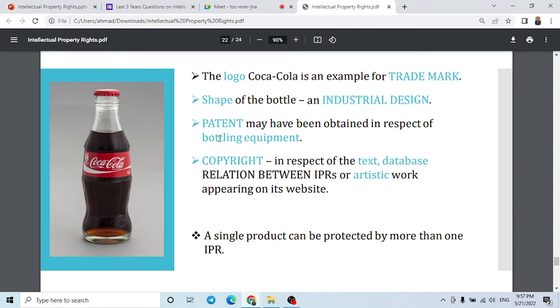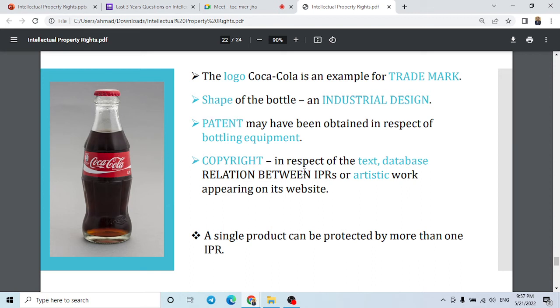But their bottling equipment, they would have used some machines to make this bottle, and to tighten this bottle, all these things. So they have used some machines, so on that they can have a patent.